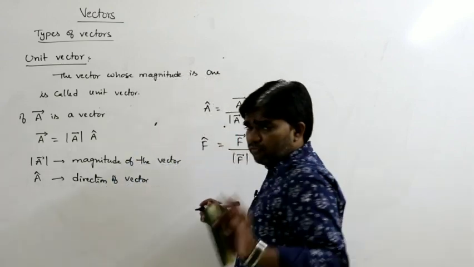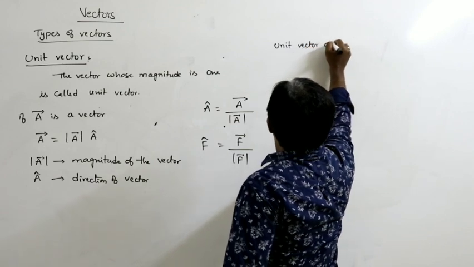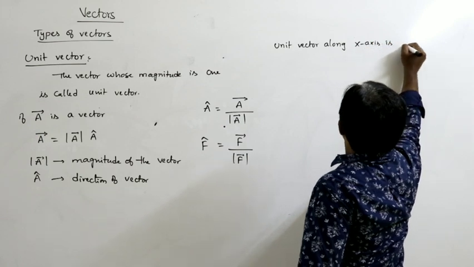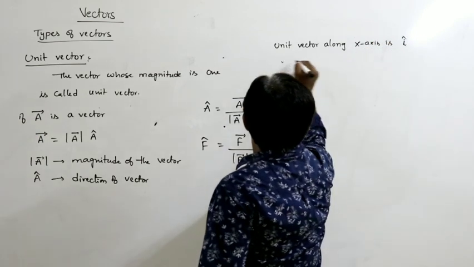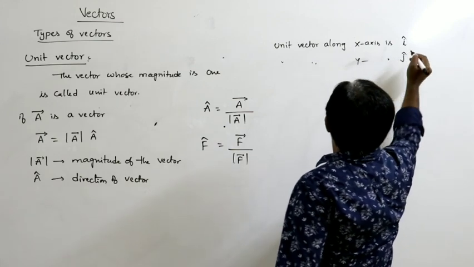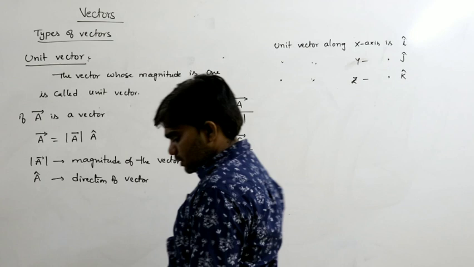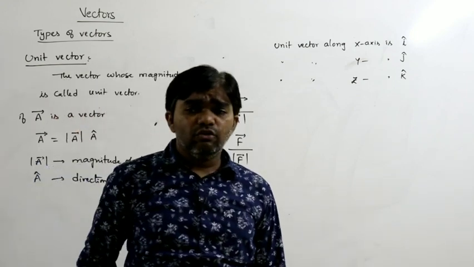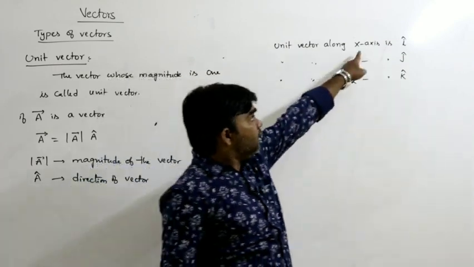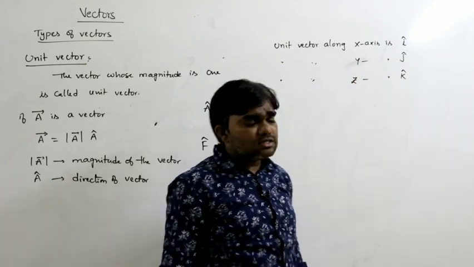And you have to remember a very important thing. The unit vector along the x axis is i cap. The unit vector along the y axis is j cap. The unit vector along the z axis is k cap. These are the fundamental representations used to represent a vector.